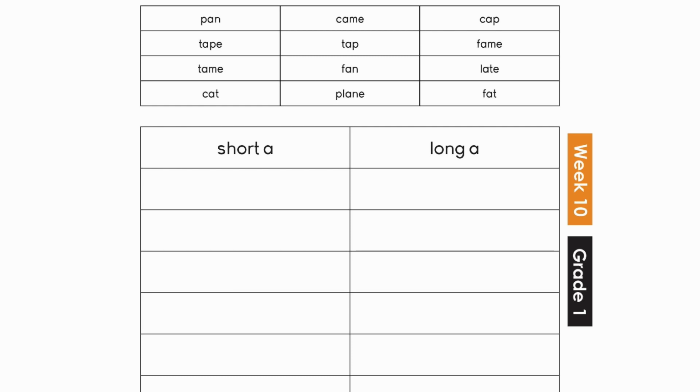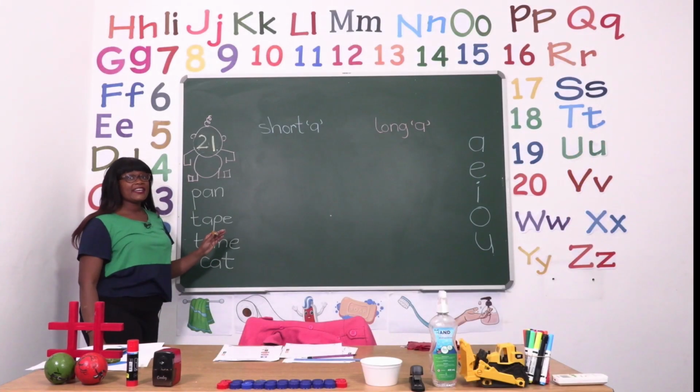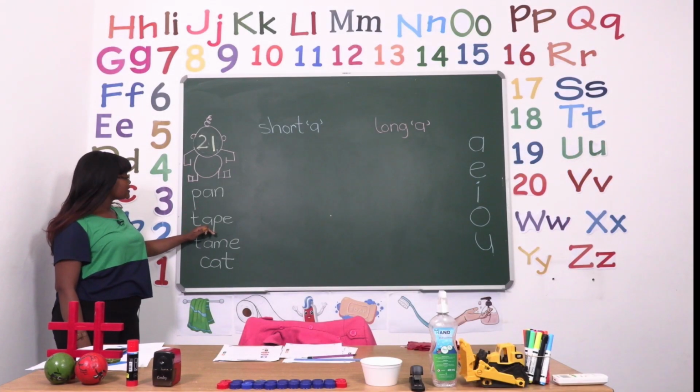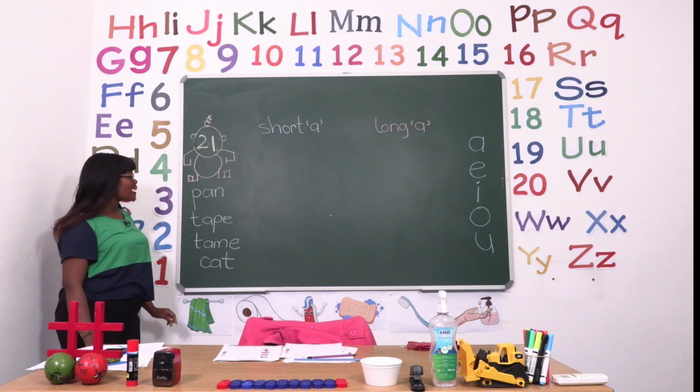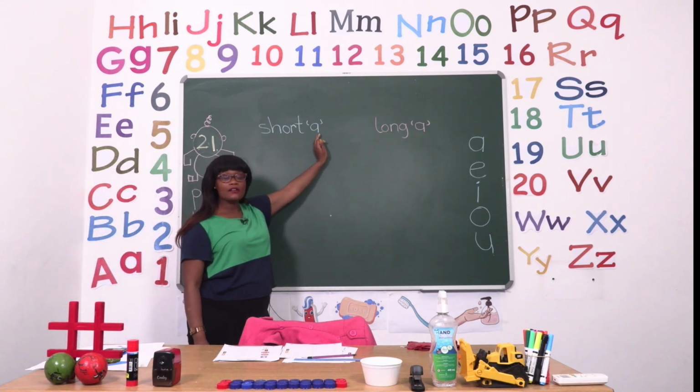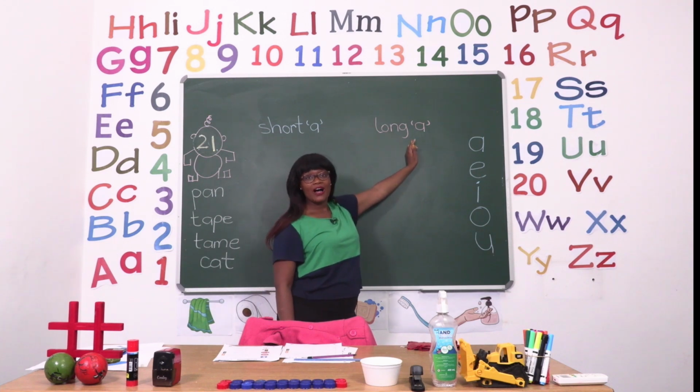So now that we know this, we are going to try and put these words into a column. The first column is for all the short a sounds in the words. And then the second one is going to be for the long vowel A sounds. I have used the first four for us to do. So let's take a look at the board. We have the words pan, tape, tame, and cat. We're going to decide whether it's going in the short vowel column or the long vowel column.